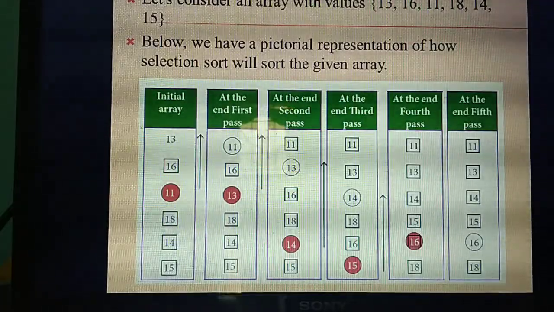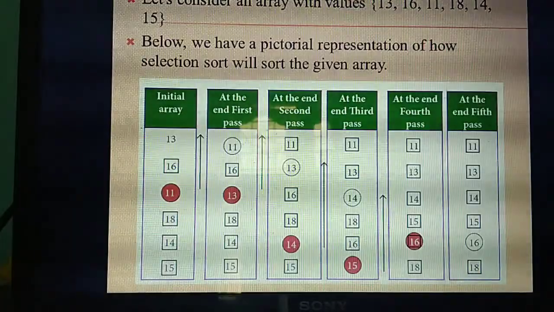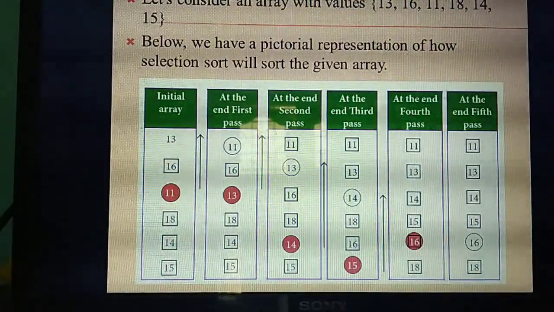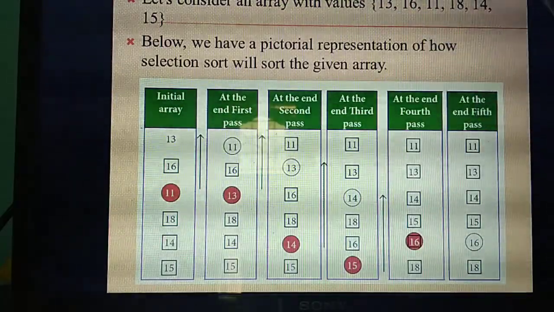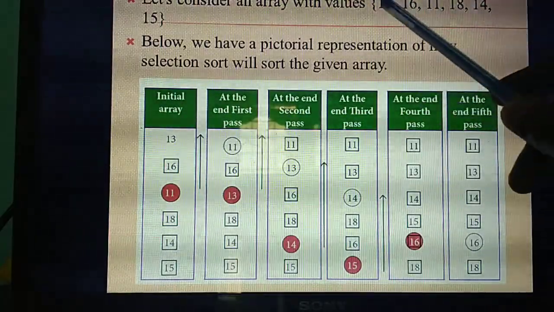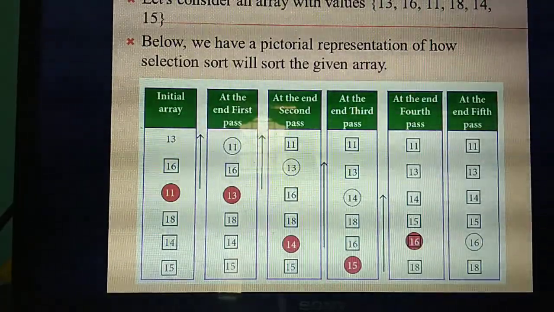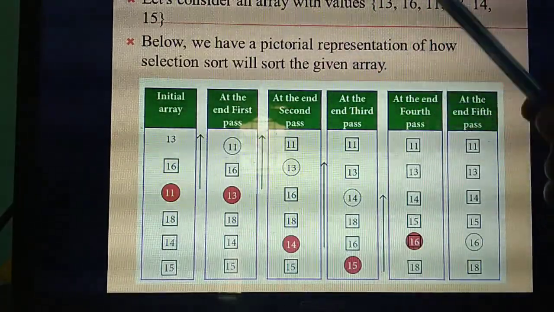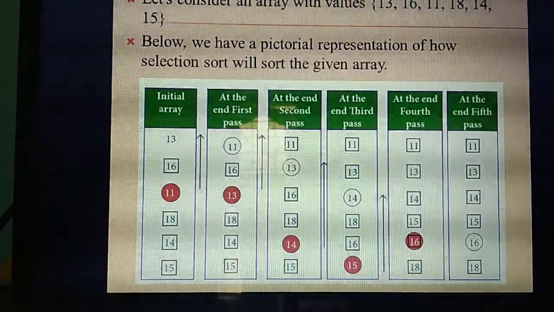Sometimes they will give an example and ask you to write it with the bubble sort algorithm or a sorting algorithm, and explain with that sorting algorithm. So you need to write this question and draw the picture like this. Based on the values they give, you need to draw the picture and explain. Understand? So listen. This is the pictorial representation of the selection sort algorithm.